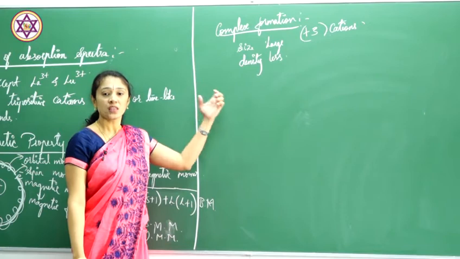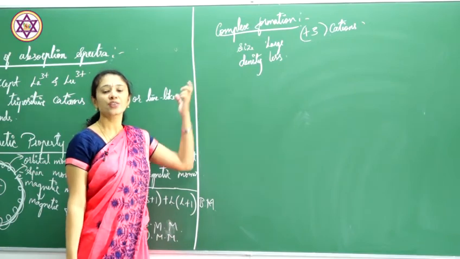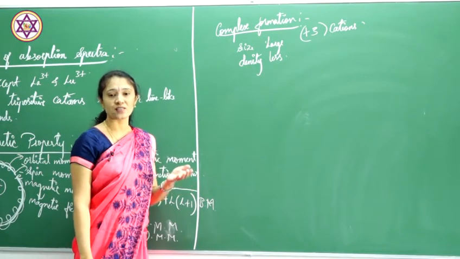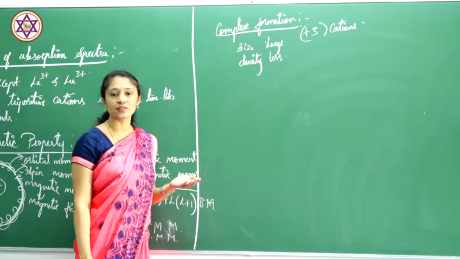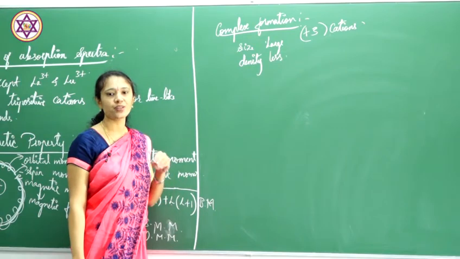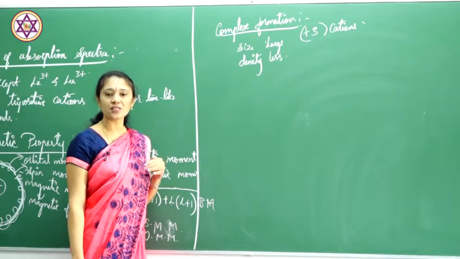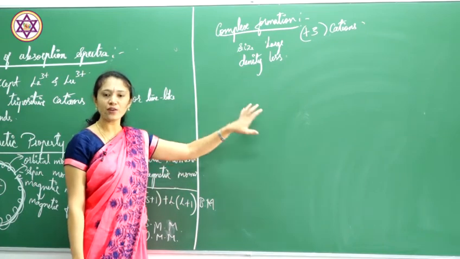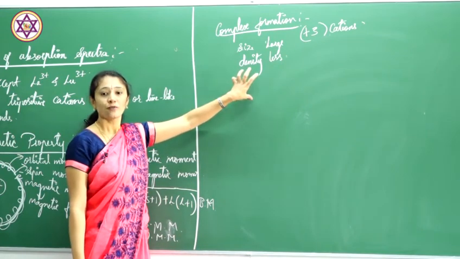Therefore, these lanthanides form complexes with donor ligands, ligands containing donor atoms like nitrogen, oxygen and fluorine. Only if nitrogen, oxygen or fluorine are present as donor atoms do lanthanides form complexes.